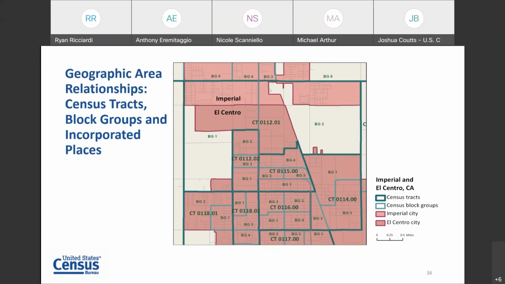Again, there are some geographies, in our example that we were calling back to, counties and tracts, where there is a relationship. But in this case, between cities and tracts, there is not necessarily, and in this case, block groups. You can see that even the block groups and incorporated places in this example don't have a one-to-one relationship. So there are many block groups here that are partially in the city and partially outside of the city, and some of these block groups even have a relationship with both cities, Imperial and El Centro.